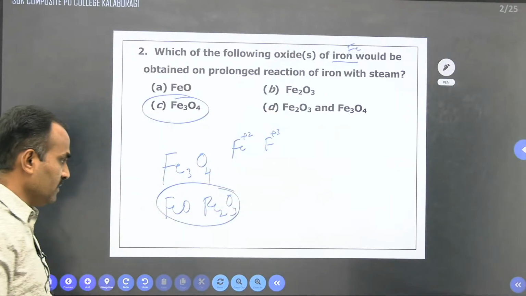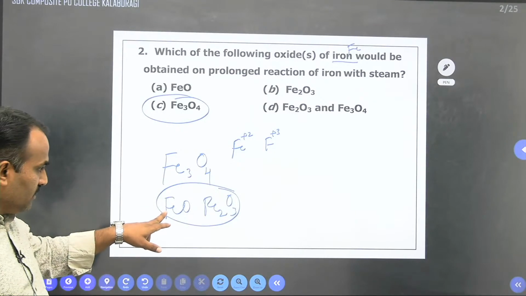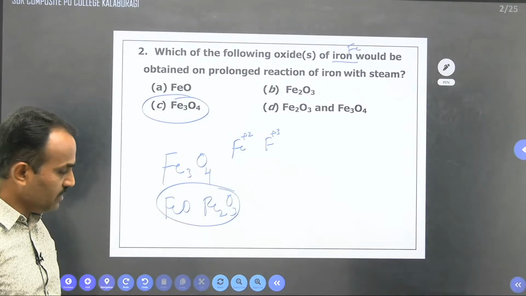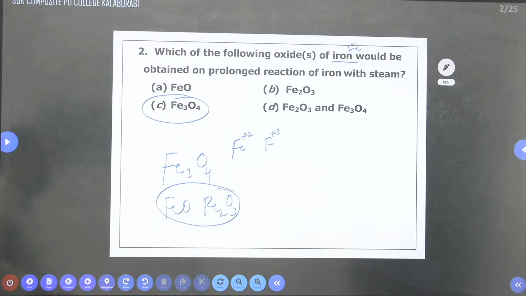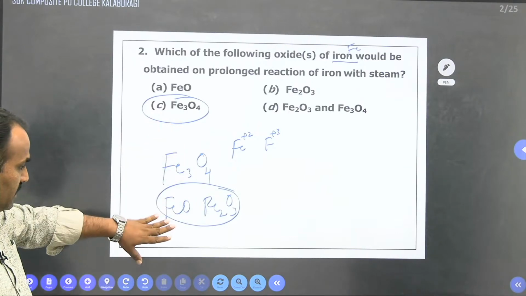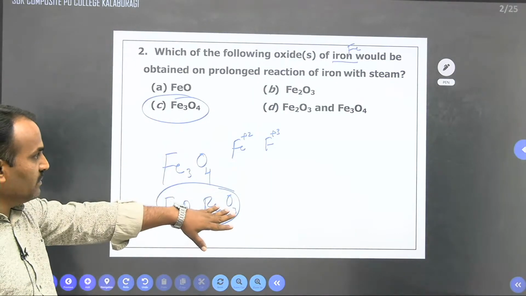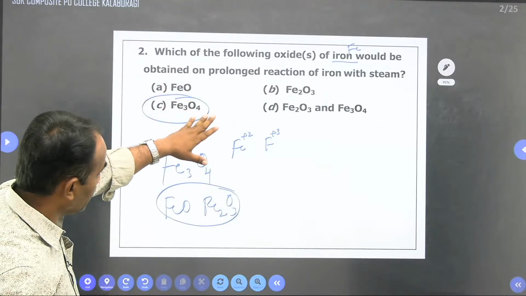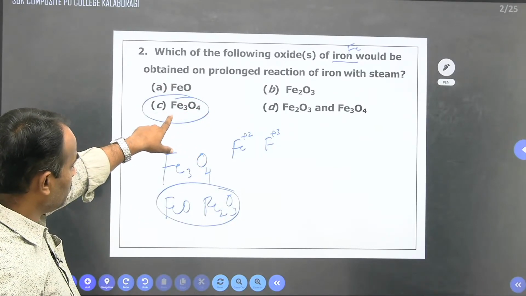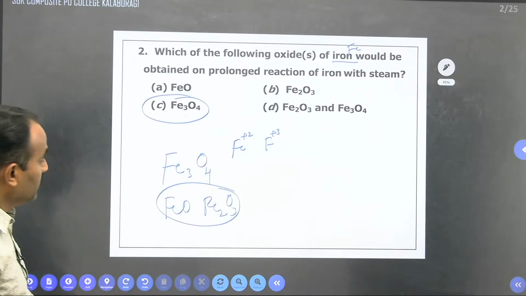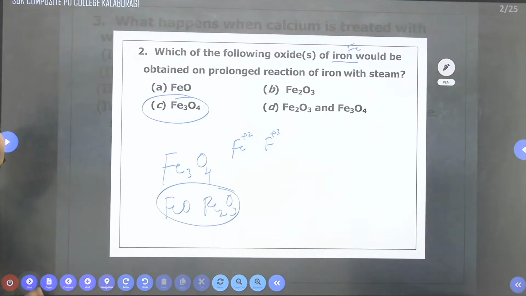First it converts into ferric oxide, and then into the respective Fe3O4. Ferrous oxide converts into ferric oxide. So after prolonged heating, it gives Fe3O4 as our answer. So next, we can go for the next one.